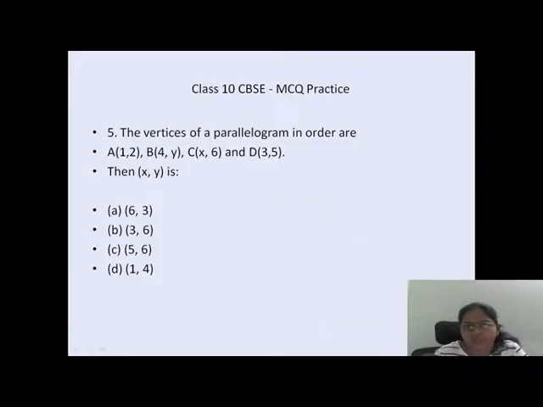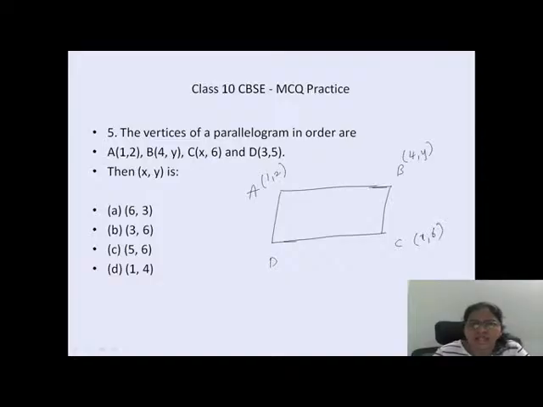It's a parallelogram, so the lines have to be parallel. Let me take A, B, C, D as the points. A they have given 1 comma 2, B they have given 4 comma y, C they have given x comma 6, and D they have given 3 comma 5. And we have to find out this x and y.